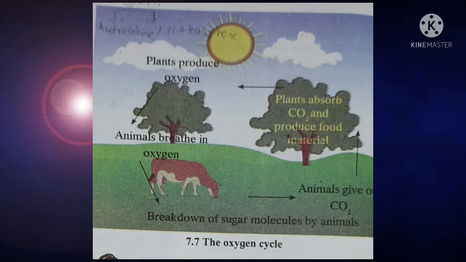When three molecules of oxygen come together, they make the ozone layer, and the ozone layer is a protective layer of our earth's surface, which protects us from the UV rays that come from sunlight. So the carbon cycle and the oxygen cycle are very important cycles present in our environment. Students, let's discuss the next cycle, that is the nitrogen cycle.